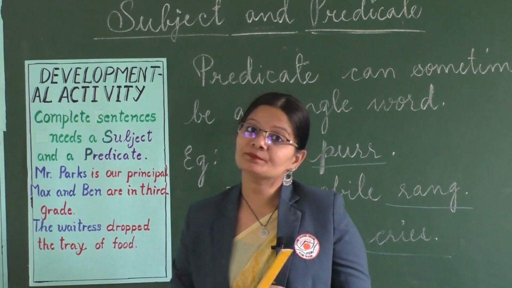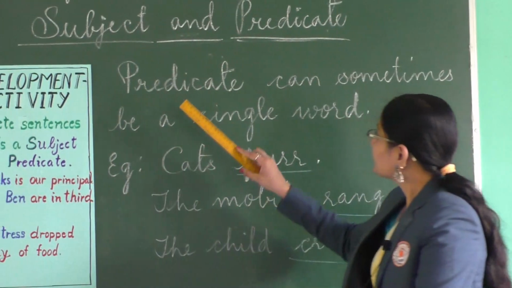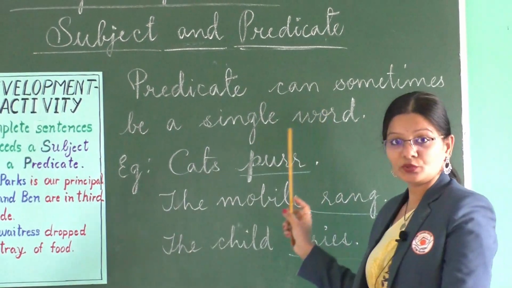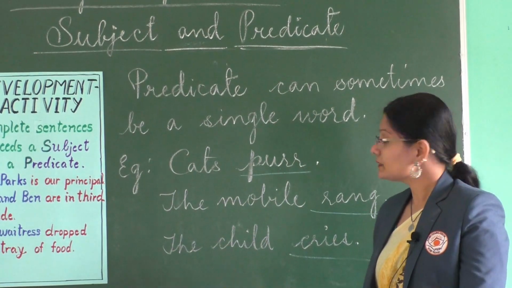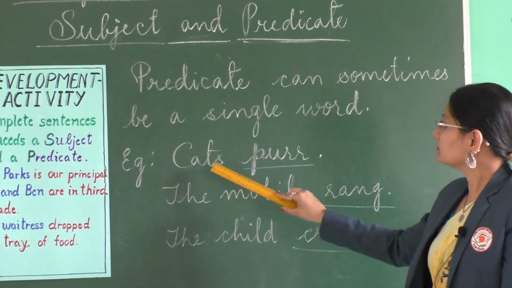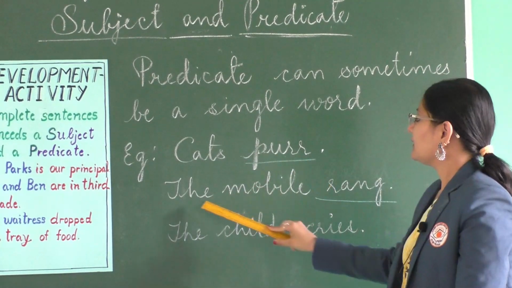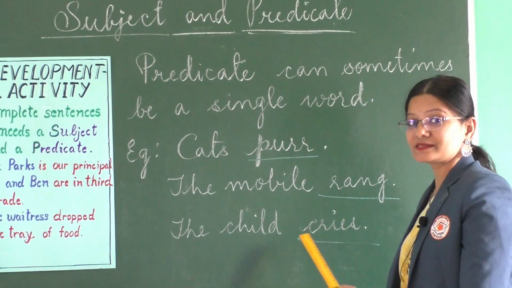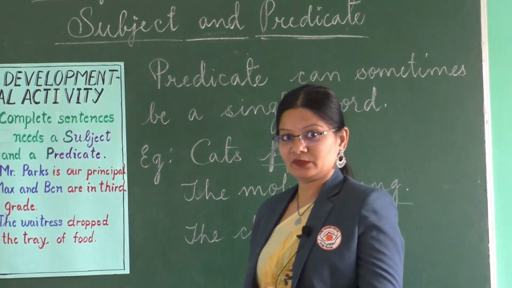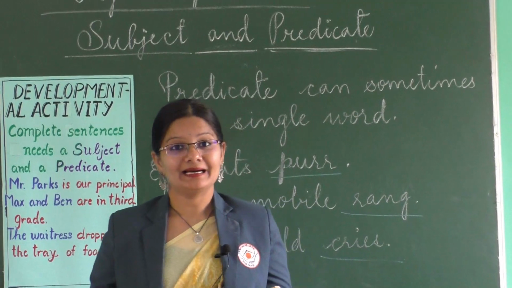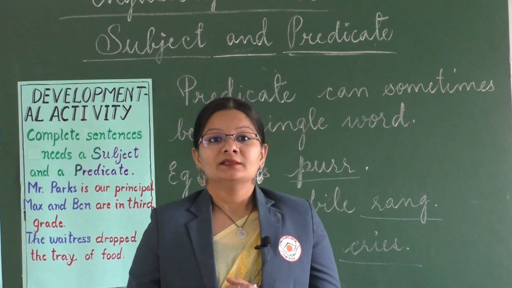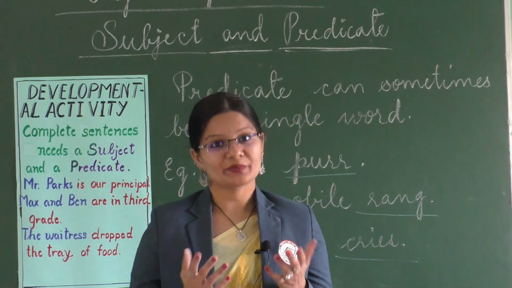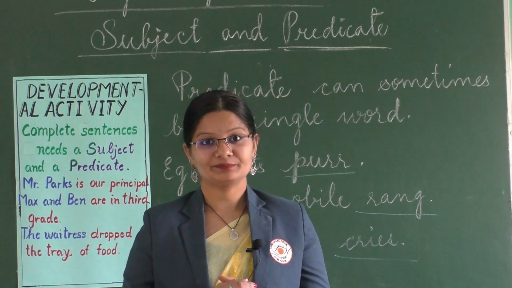What is the exception here? The predicate can sometimes be a single word, right? So for example, cats purr, the mobile rang, the child cries. In all these examples, you see that the verb is only one word, that is, the predicate is only one word.